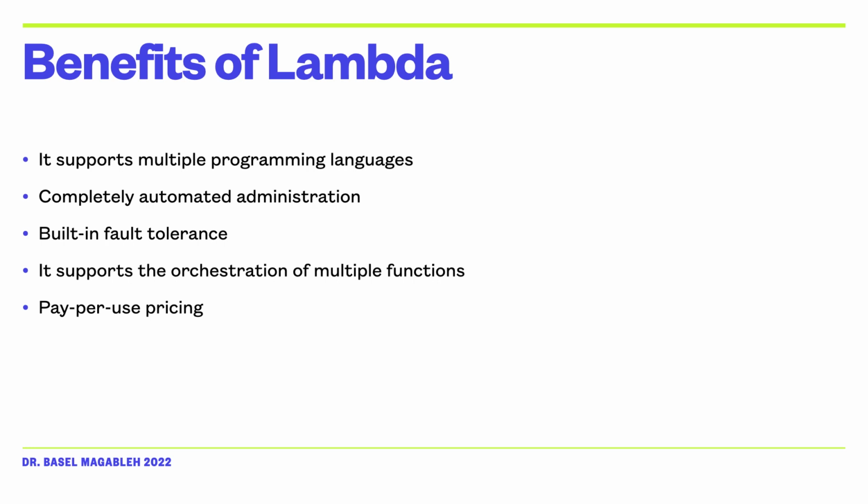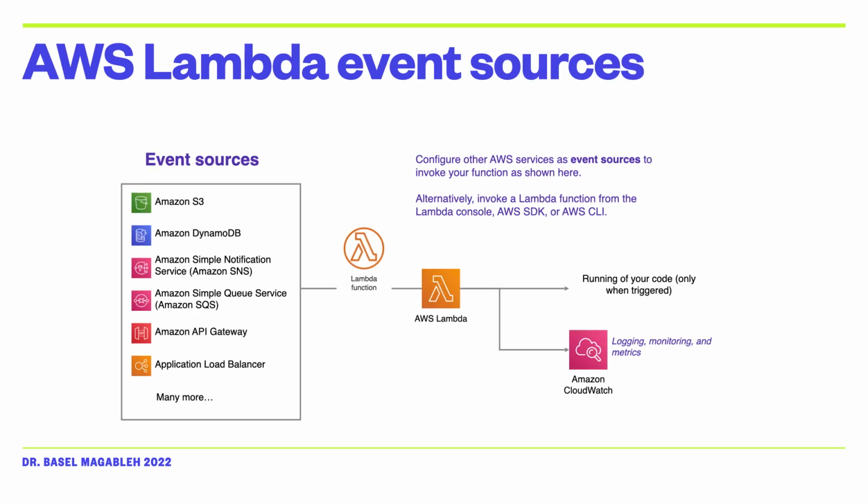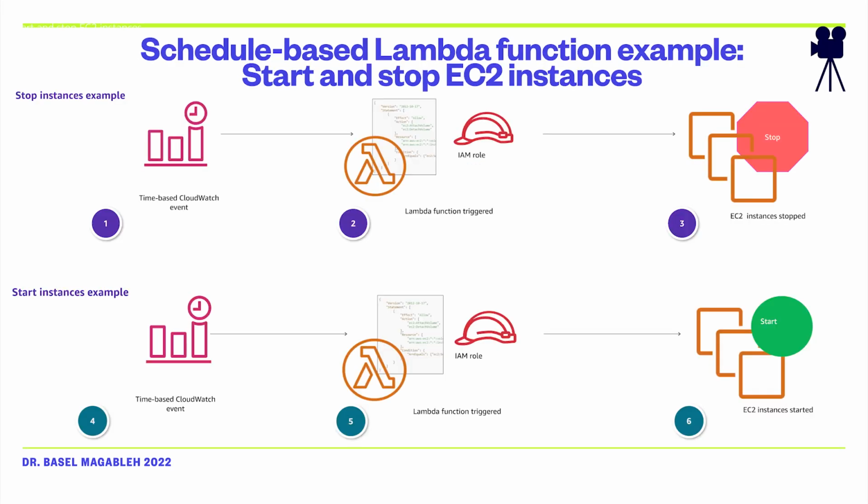Consider now an example. Let's say you want to reduce the cost of your Amazon EC2 usage. You decide that you want to stop instances at a predefined time, for example, at night when no one is accessing them. And then you want to start the instances back up in the morning before the work starts. In this situation, you could configure an AWS Lambda function and an Amazon CloudWatch event to help you accomplish this functionality.